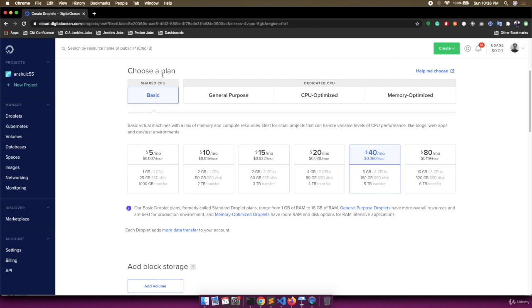Here you can see choose the plan. I'm going with the basic plan and the lowest plan, the $5 a month plan, right? So this machine will cost me $5 a month. And as per the referral link and coupon code given in the next lecture, you will have $135 in your account. So you can use this machine for more than 2 years, which is more than enough to complete this course. You can even complete this course in just 40 to 45 days.